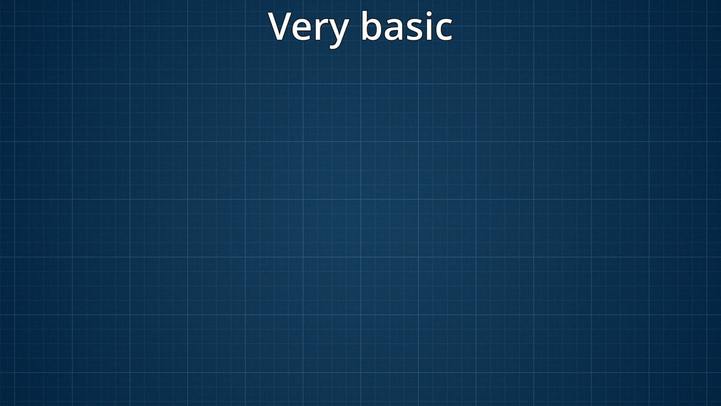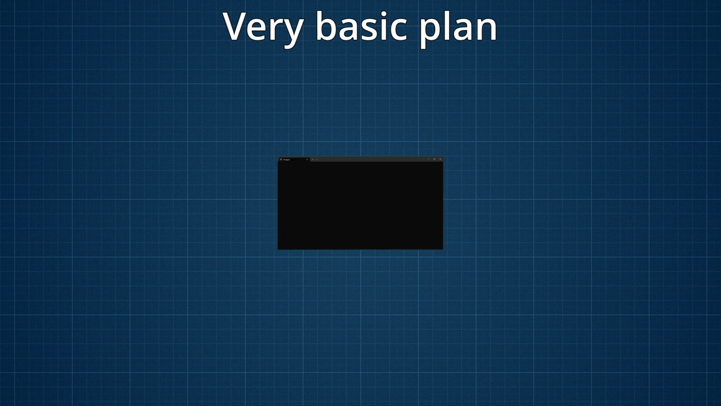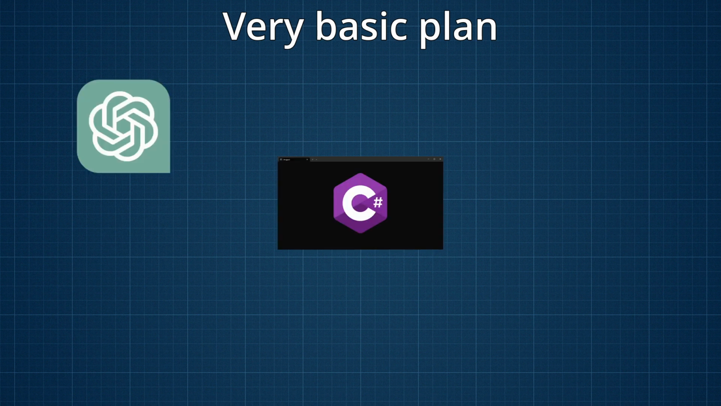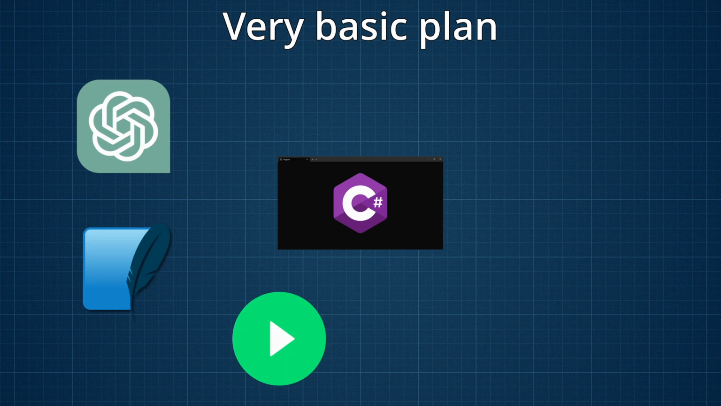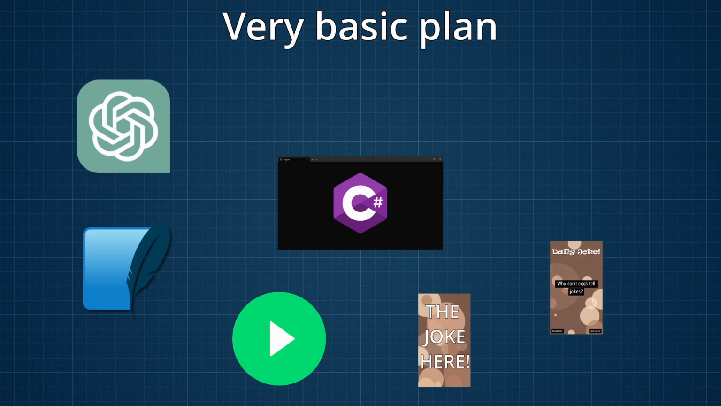My very basic plan was this. Write a program in C# that could talk to the OpenAI API and generate a dad joke using ChatGPT. Save the joke in a local database to avoid duplicates. Make voice lines for the joke using Play.ht and download the result. Create a very basic animated background and add the joke as text lines on top of that. Merge the background and voice lines into a final video. Upload that video to my YouTube channel.